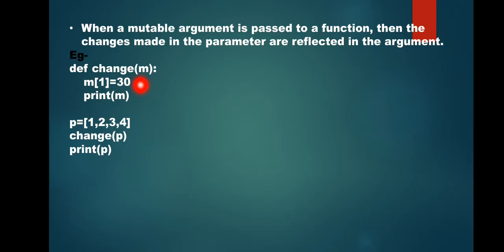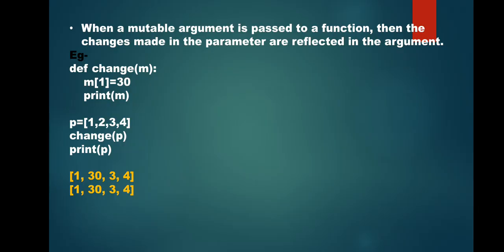So when inside the function I change the value of this list, then that result will be reflected in the main list also. See, the original list was 1, 2, 3, 4. I have modified the first index value with 30, and when I printed m, this is what is printed, and when I printed p it has also changed, right? The reason is the argument is mutable.